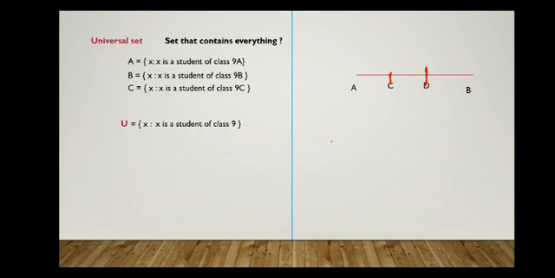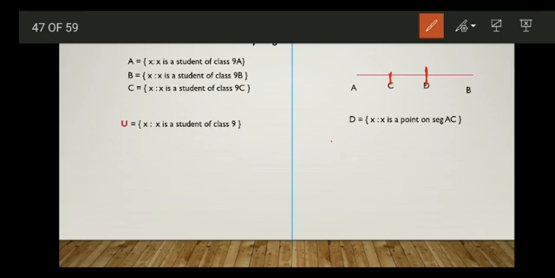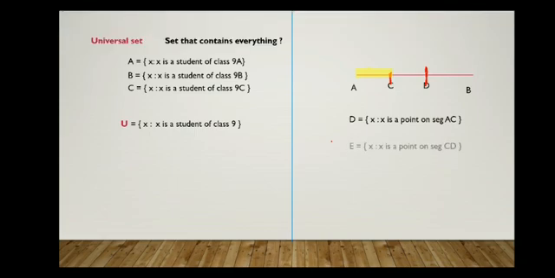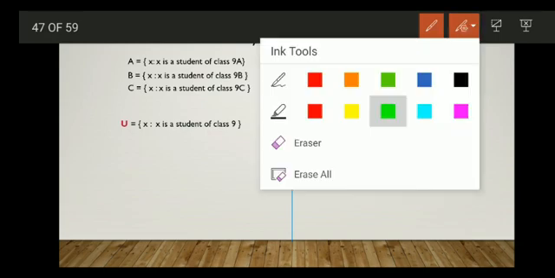D is equal to the set of all x such that x is a point on the segment AC. So D consists of all the points in this portion. We'll take E equal to the set of all x such that x is a point on segment CD. So elements of E will be points in this portion.